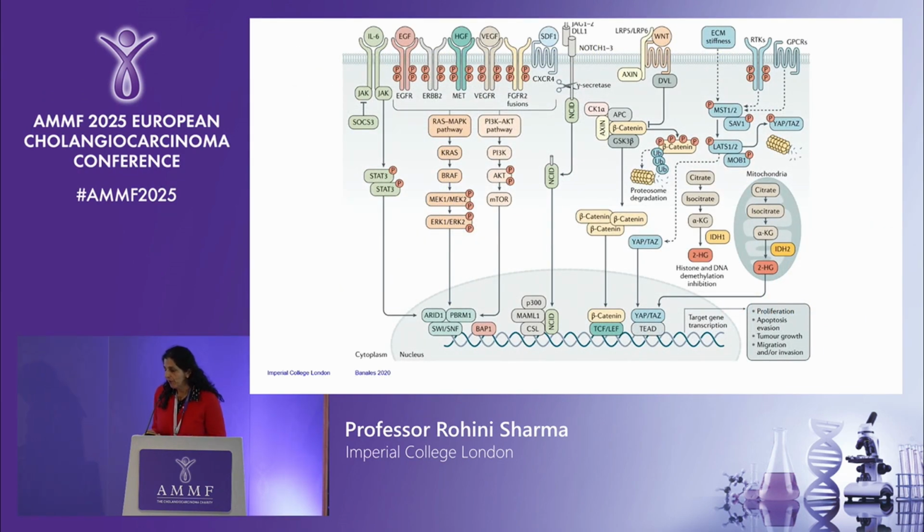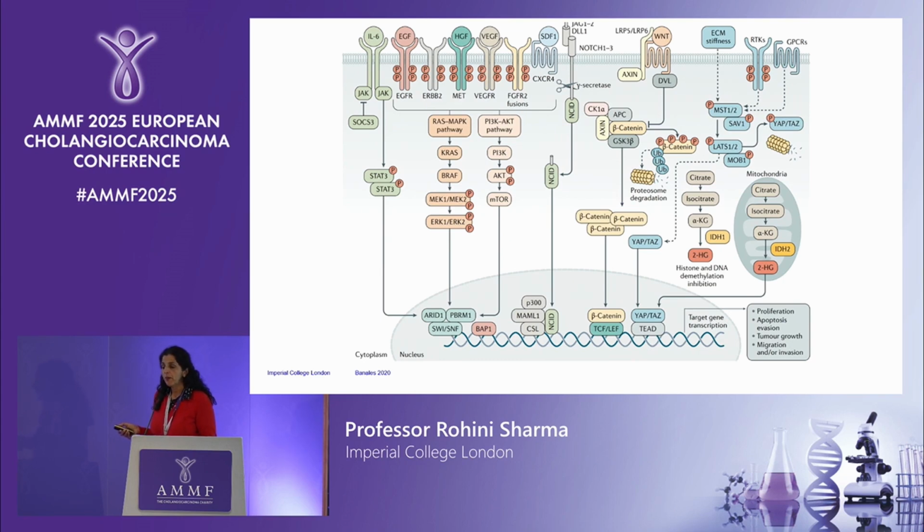I wouldn't be a professor at Imperial if I didn't put up molecular imaging. So this is just to show what all the signalling pathways are for cholangiocarcinoma. So it's a very complicated disease, and you've got numerous signalling pathways. The idea is that there's a lot, again, of uncontrolled inflammation, particularly driven by the IL-6 STAT3 pathway.